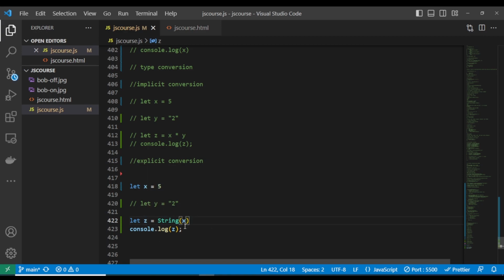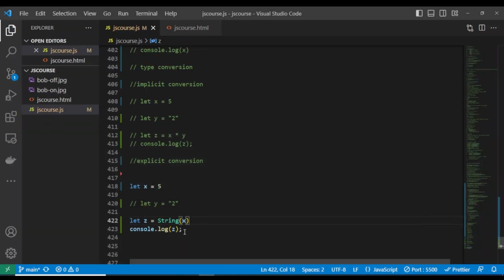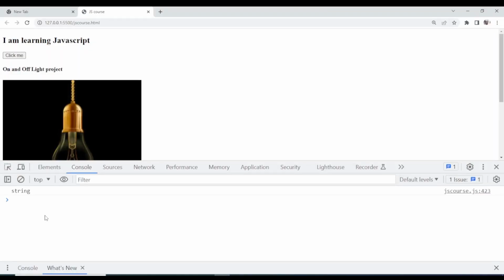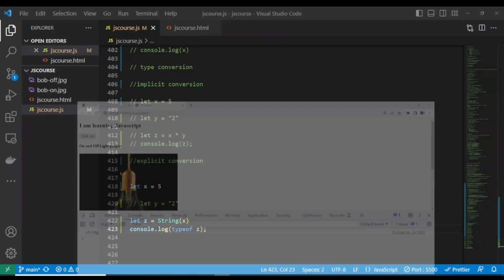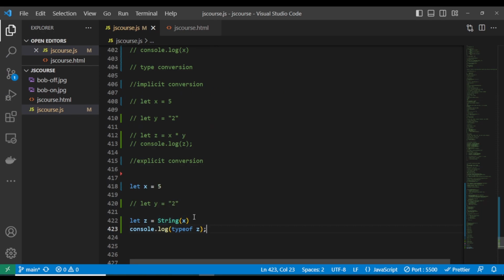So now if I console log z, it is going to give us what? A string, because we have used what we call the explicit conversion. It is now a string. And if you check the data type, let's see, typeof z is going to be what? A string. Look at it, it is now a string, because we have used the String constructor to convert this into a string.